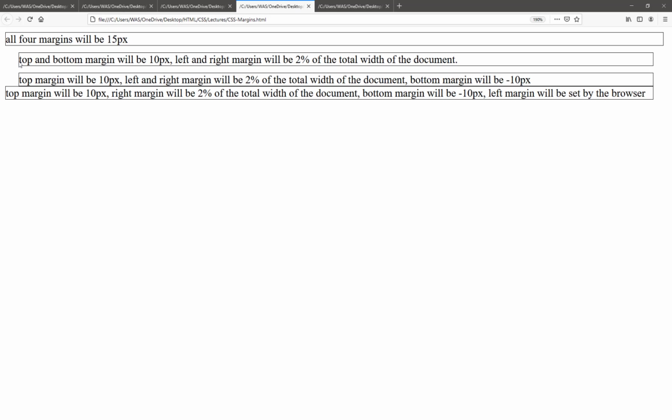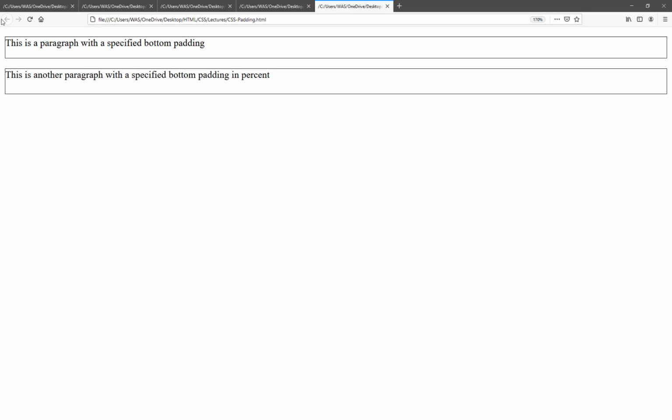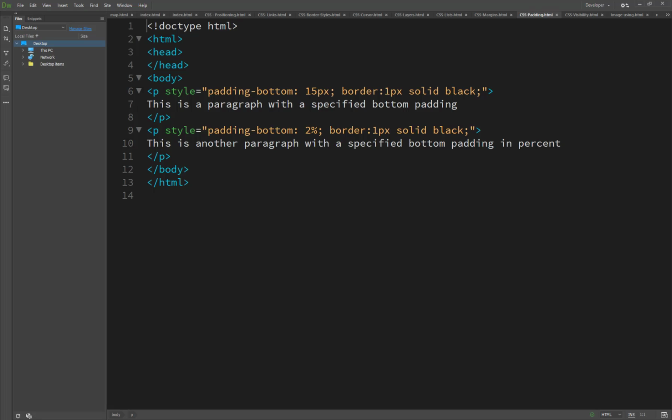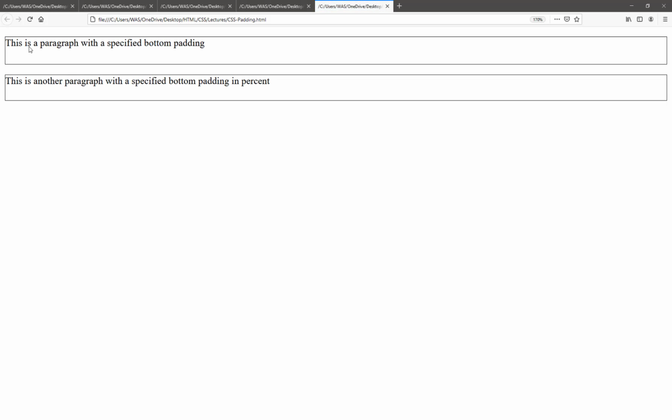Basically these are all outside the element, and this is the padding inside the border. But we can't just change the margins here because it's set from the 0 margin. Padding controls the space inside the box and margin controls the space outside the box. So if I set 25 pixels here, you will see the size of the box can change, but the borders do not change. If we are using the margin, then the border changes.